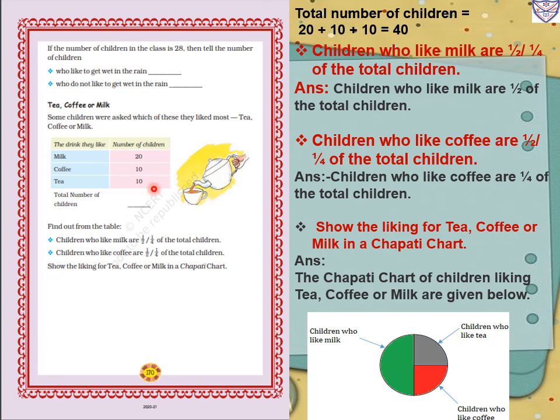The other, coffee and tea, are liked equally, 10 and 10. So in the second part we will draw a partition, and write children who like tea and children who like coffee. So 1/4 of the children like tea and 1/4 of the children like coffee. This way we will prepare a chapati chart.